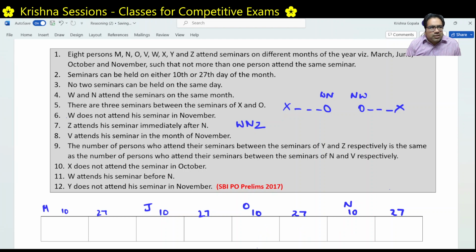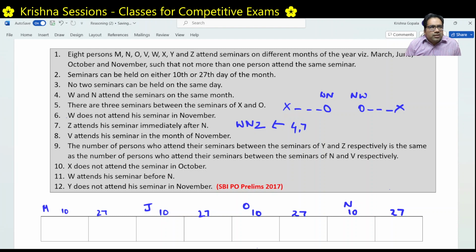So this we are deriving from condition number 4 and condition number 7. Conditions 4 and 7 are giving this kind of structure, that W, N and Z are together.